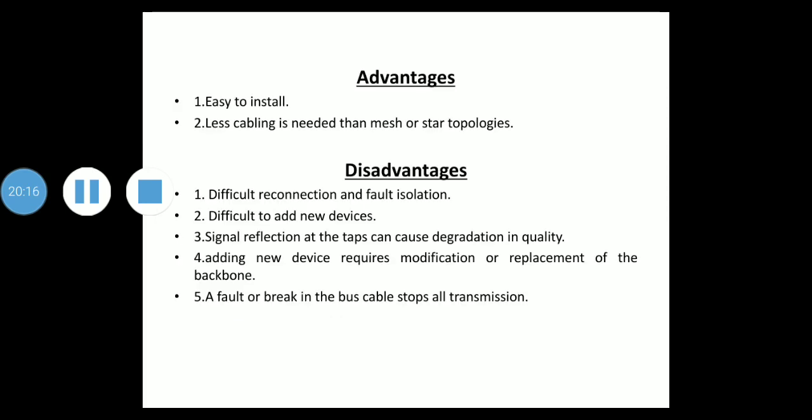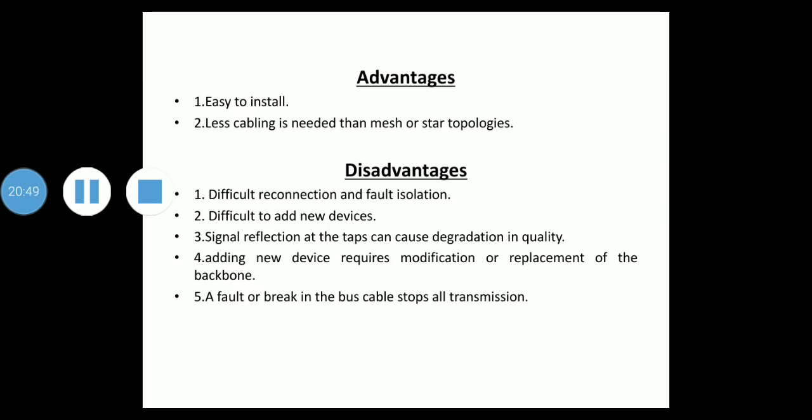So we'll see the advantages and disadvantages of bus topology. The advantages include ease of installation. That is, it is easy to install, as it makes use of a backbone cable which can be laid along the most efficient path, then connected to the nodes by drop lines of various length. So a bus uses less cabling than mesh or star topologies.